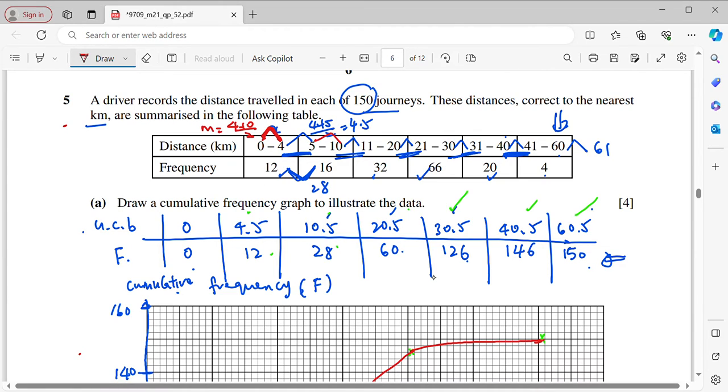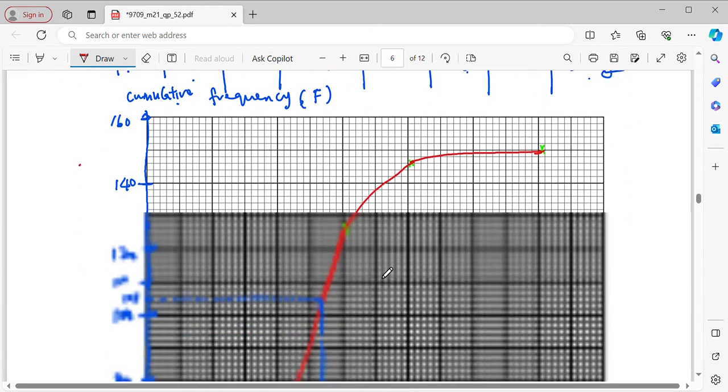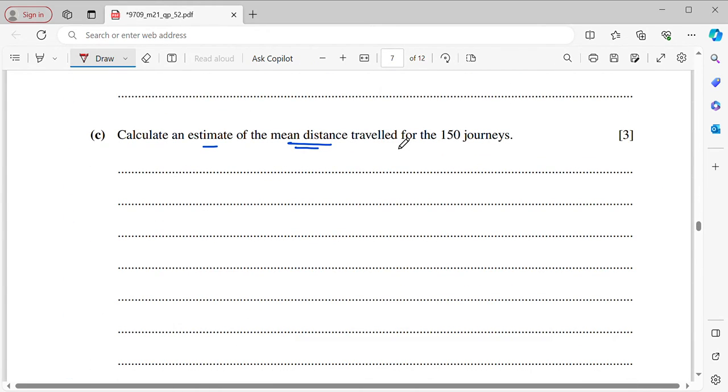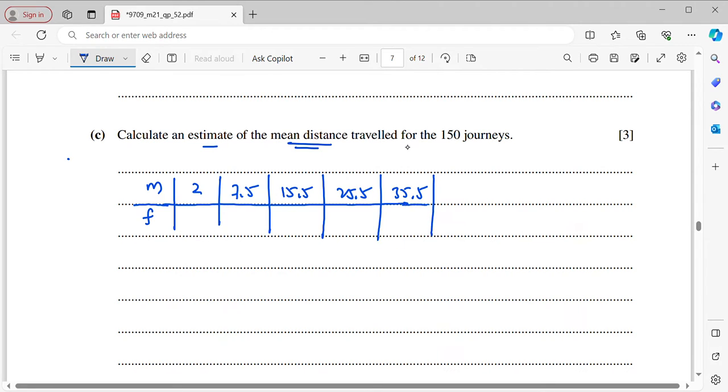Okay, so I will count all this together now and put them in a table. And then I will copy this frequency. This is my small f. So which means now my M, which is the midpoints, will be 2, 7.5, 15.5, 25.5, 35.5, and lastly 50.5. And then copy down all the frequencies.